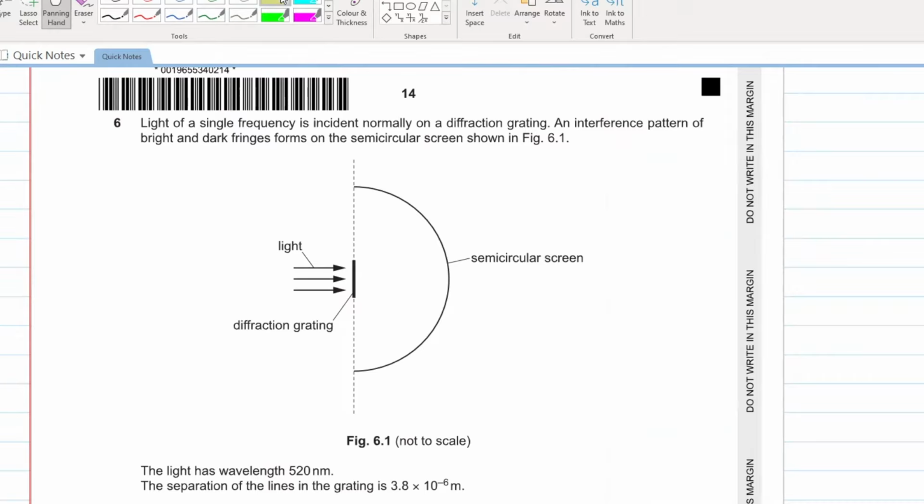Light of a single frequency is incident normally on a diffraction grating. An interference pattern of bright and dark fringes forms on the semicircular screen.